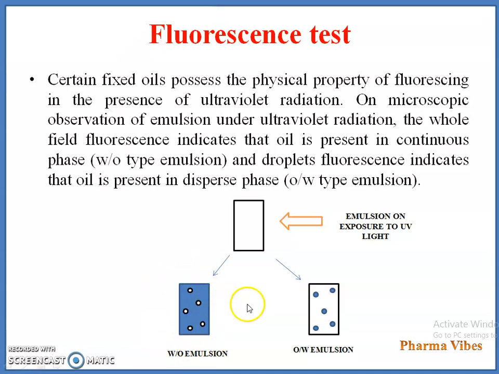Droplet fluorescence indicates that oil is present in the dispersed phase, so the type of emulsion is oil in water. This is the fluorescence test. These are the four main tests which distinguish between oil in water and water in oil emulsions.